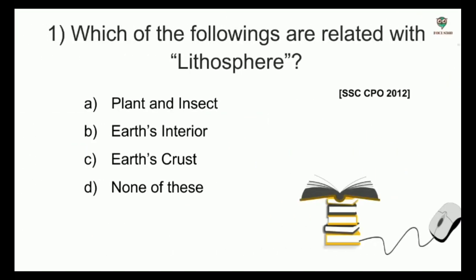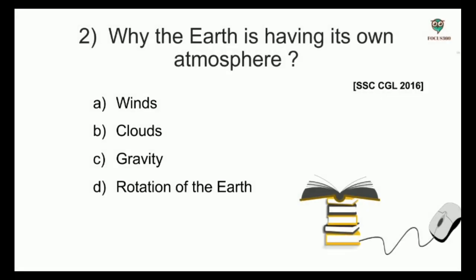Let's go to the questions. First question is, which of the followings are related with lithosphere? Options: plant and insect, Earth's interior, Earth's crust, none of these. And the answer is Earth's crust. Next, why the Earth is having its own atmosphere? Options: winds, clouds, gravity, rotation of the Earth. And the answer is gravity.